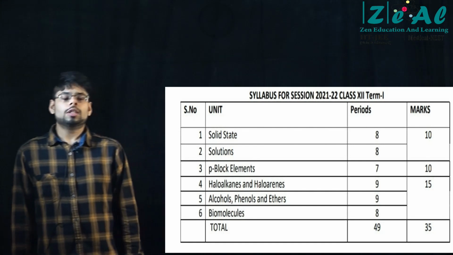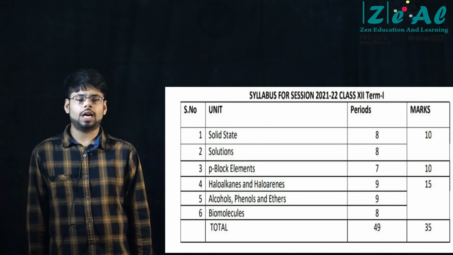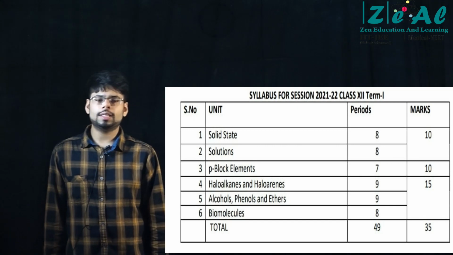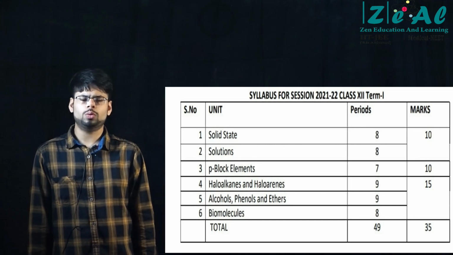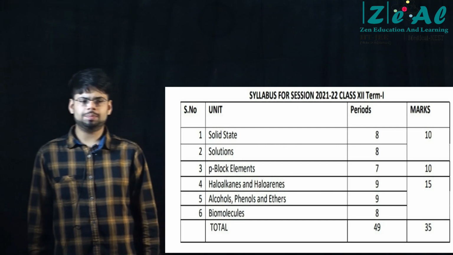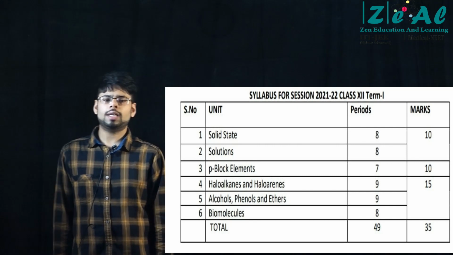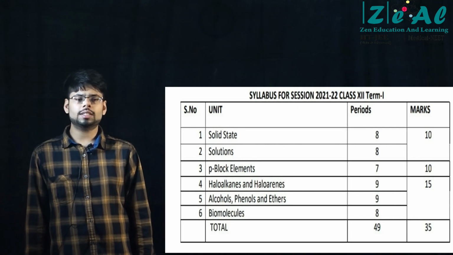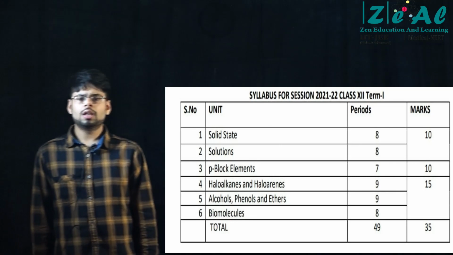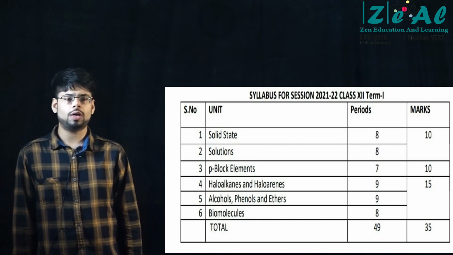Fine. Proteins. Now in proteins, you should first start with the amino acids, right? You should know what amino acids are. Some basic amino acids you have to know, for example, glycine, alanine, right? Leucine, all these basic ones, phenylalanine. Some 5 to 6 amino acids you must know. So there is a list of amino acids. I mean, a table is given in NCERT. Go through that table because you should know examples of at least 5 different types of alpha amino acids.